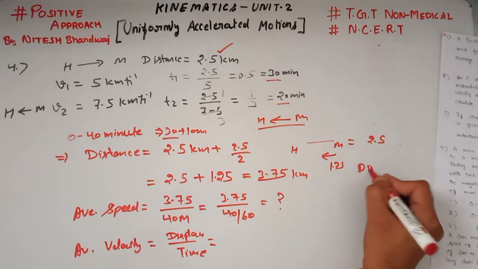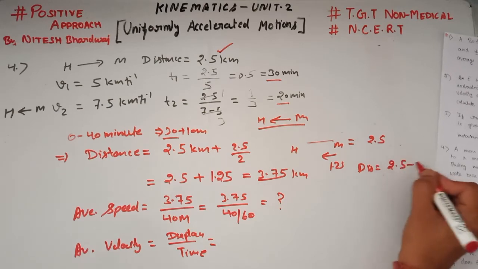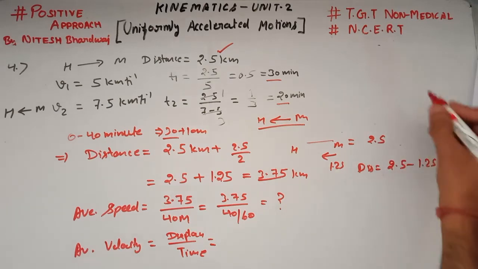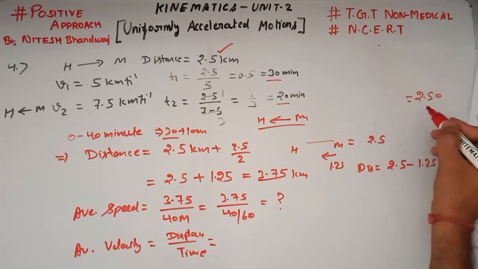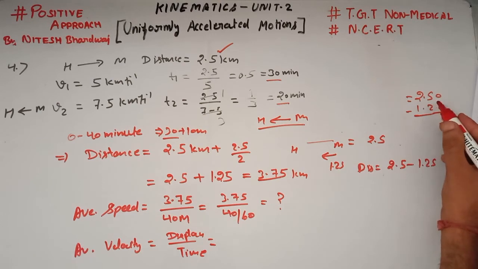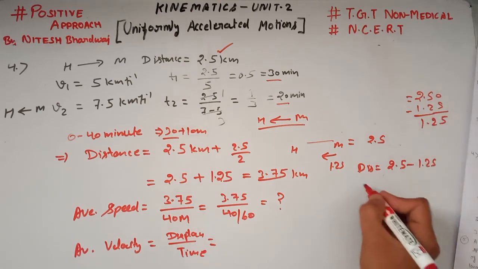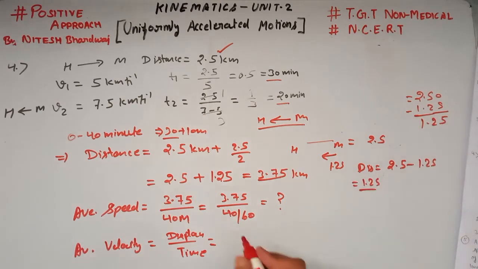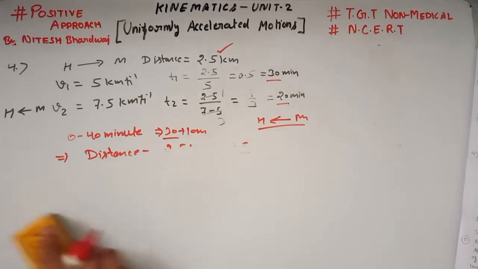Therefore its displacement is equal to 2.5 minus 1.25, which is 1.25. So 1.25 divided by 40 by 60. When you calculate this, we can easily get the average velocity and the average speed. This is all about this numerical. I hope this numerical is easy to understand.